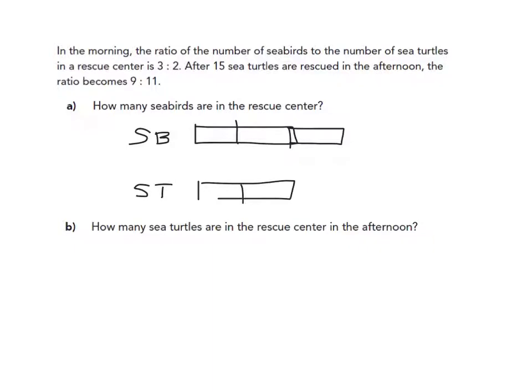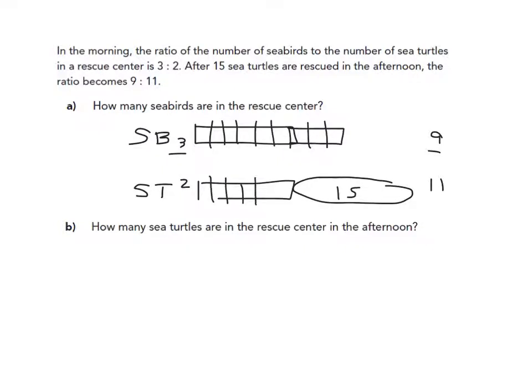But then 15 sea turtles are rescued. So there's more sea turtles that get rescued here. In fact, 15 more. And the ratio in the afternoon went from 3 to 2, and now it's a ratio of 9 to 11. So what I have to pay attention to here is this amount of seabirds doesn't change, but the ratio goes from 3 to 9. So I can make it 9 without changing it, but then I'll also have to do this and this.